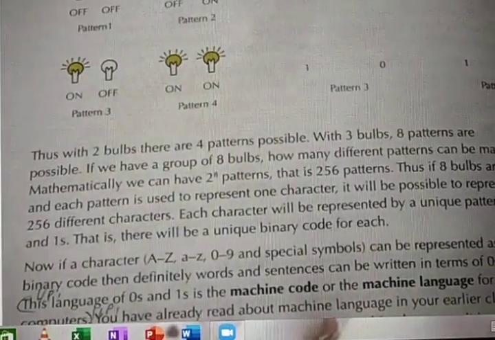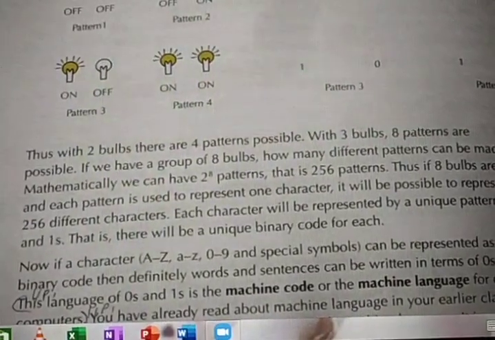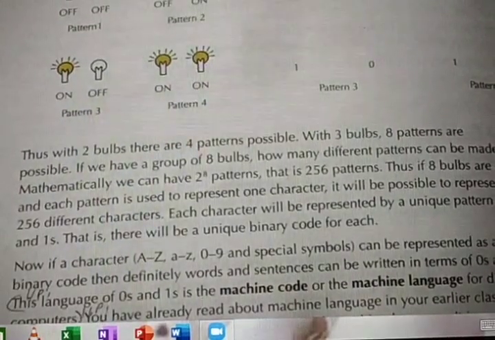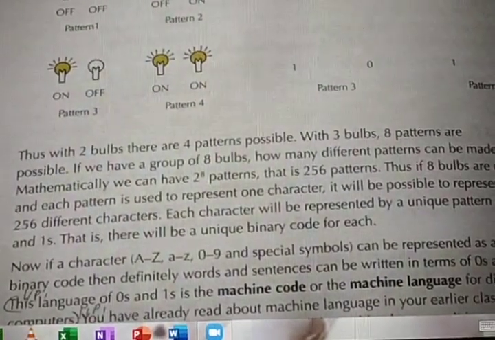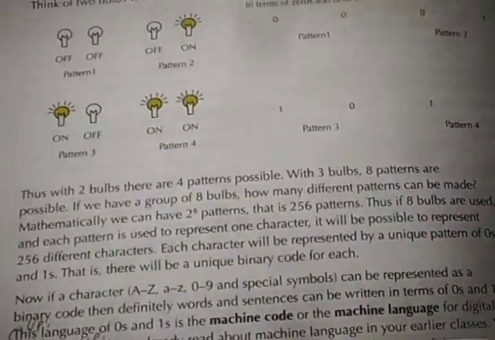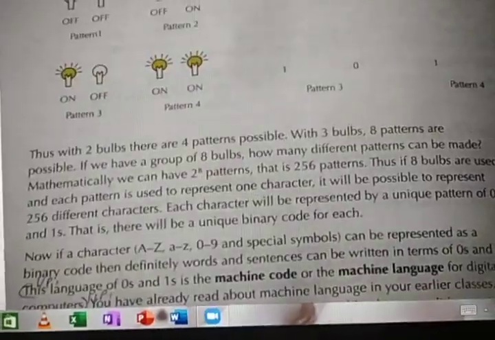With 2 bulbs, how many patterns are possible? 4 patterns are possible. With 3 bulbs, obviously 8 patterns are possible. If you are free, just try it out. If you have a group of 8 bulbs, how many different patterns can be made?